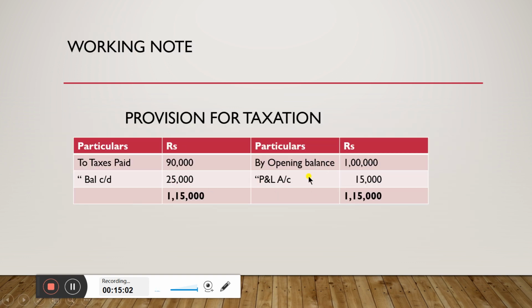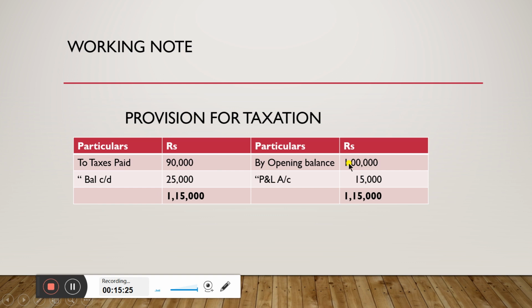Provision for taxation. In the credit side, first write down the opening balance 1 lakh rupees. In the adjustment, it is given that taxes have been paid for rupees 90,000, and write down the closing balance 25,000. There is a loss of rupees 15,000.